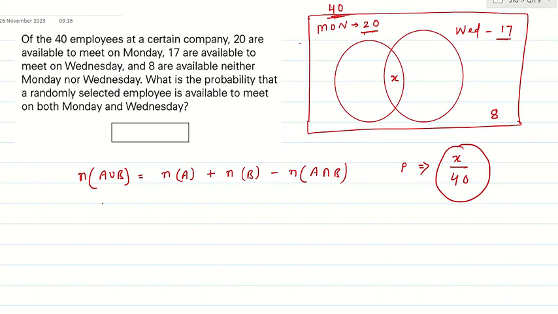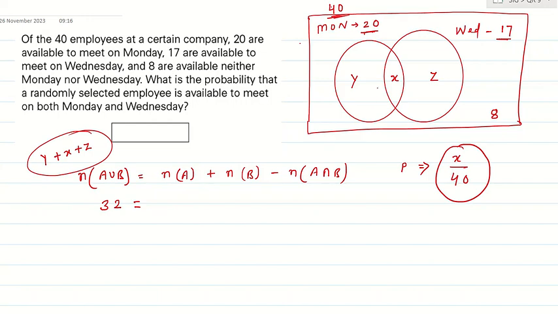So 32 are there in this complete set, the people meeting on Monday, people meeting on Wednesday, right? And meeting on both, all together is 32. Correct? I'll tell you the meaning of this: Y, X and Z. That is 32. Y plus X plus Z. This region all indicates 32.